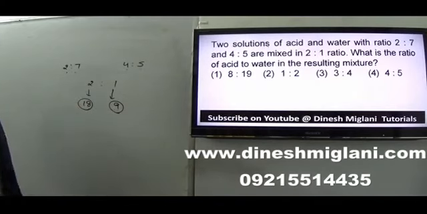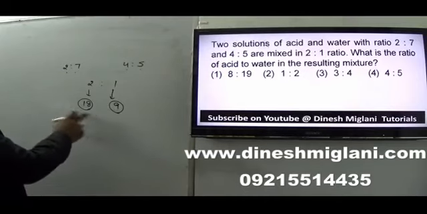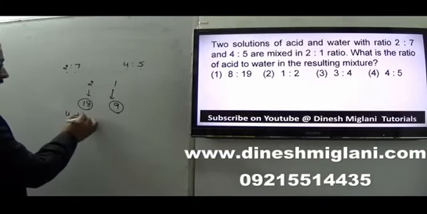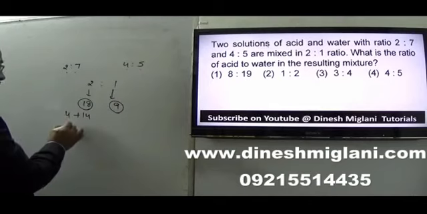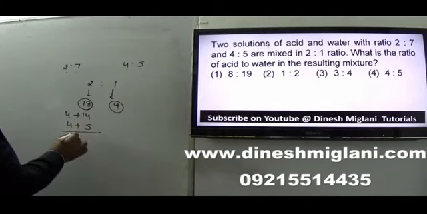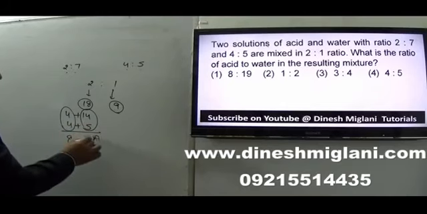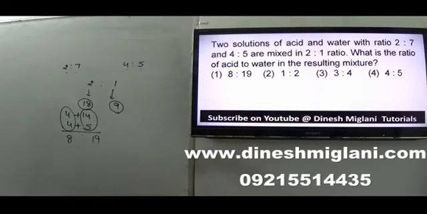That makes my question simple. Now if I take 18 from the first solution, I divide 18 in 2:7, that is 4 plus 14, and 9 in 4:5, that is 4 plus 5. So total acid we have 8 and total water we have 19. So what is my answer? 8:19. The acid to water ratio is 8:19, right?